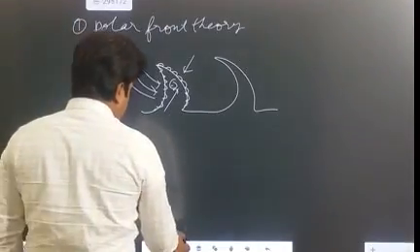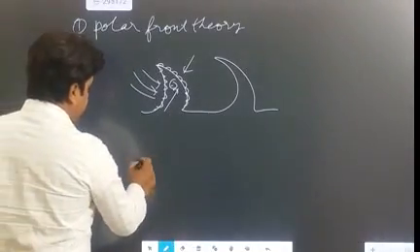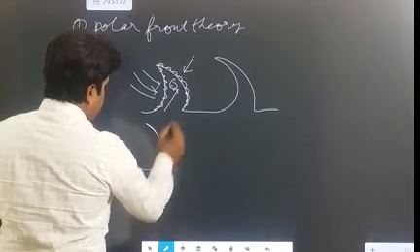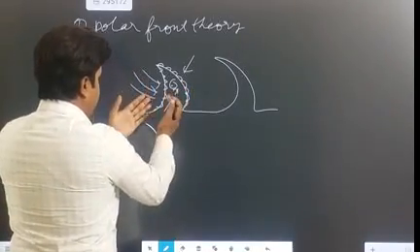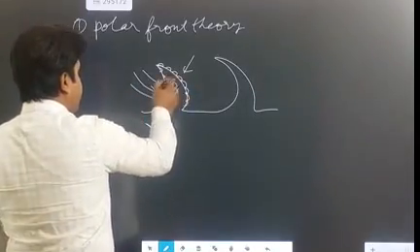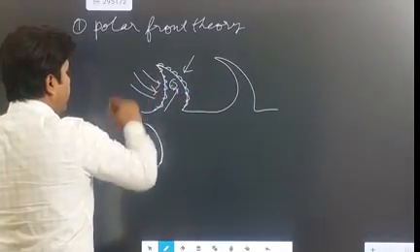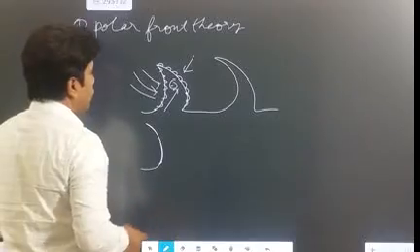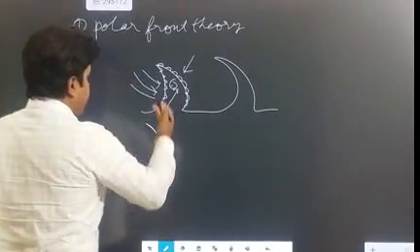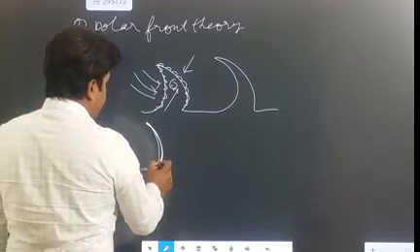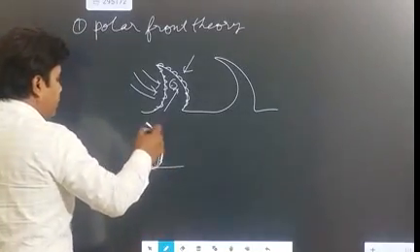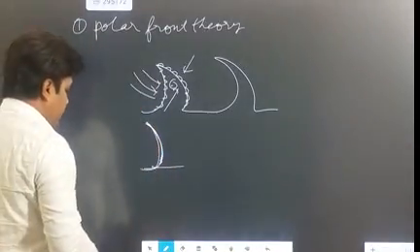And later on, after some period of time, the front actually gets occluded. Both the warm front and the cold front get occluded, and the warm air that was lying between these two fronts gets uplifted. So ultimately the front will get occluded in this manner and the warm air will rise upward.